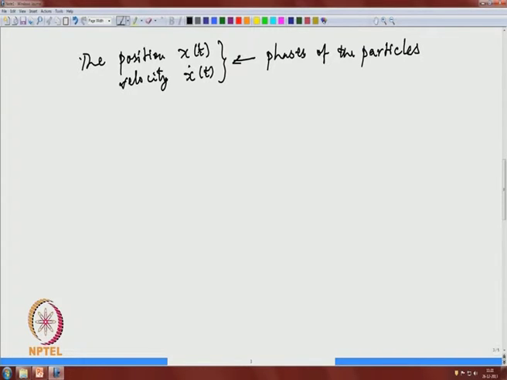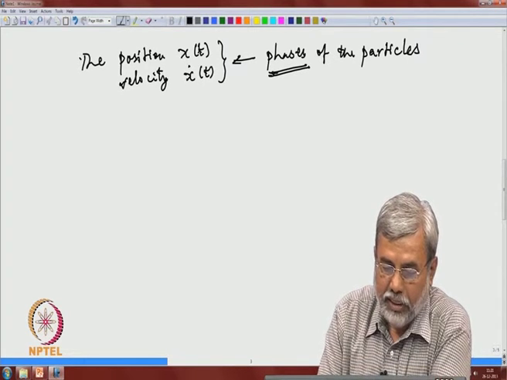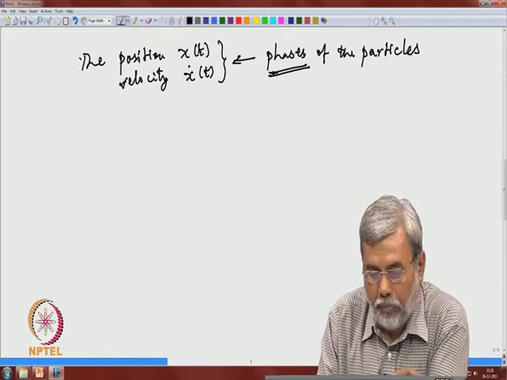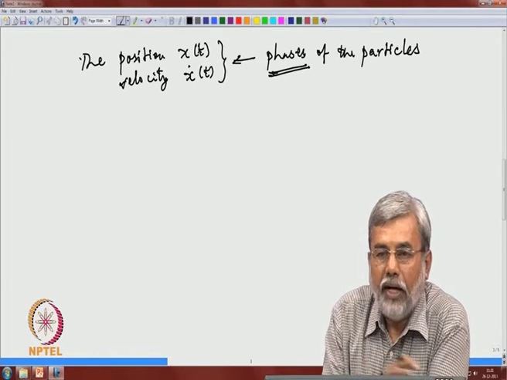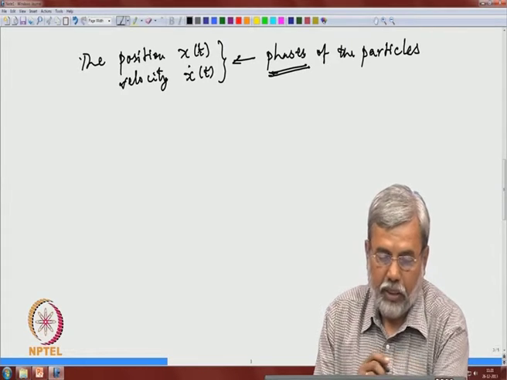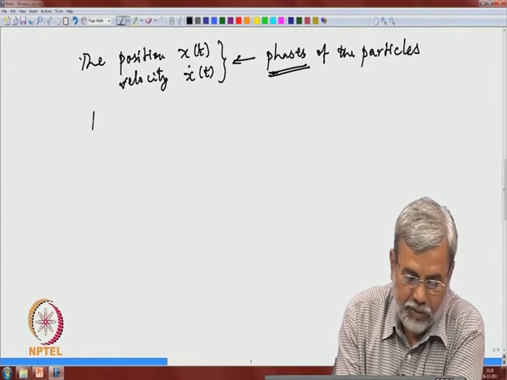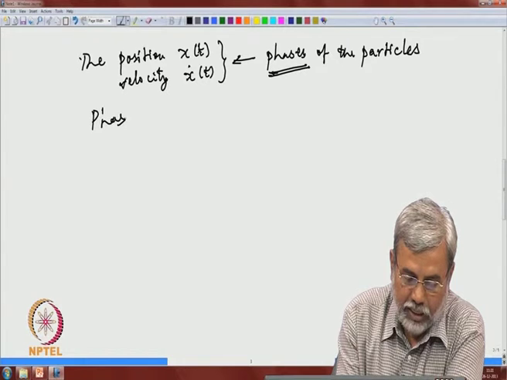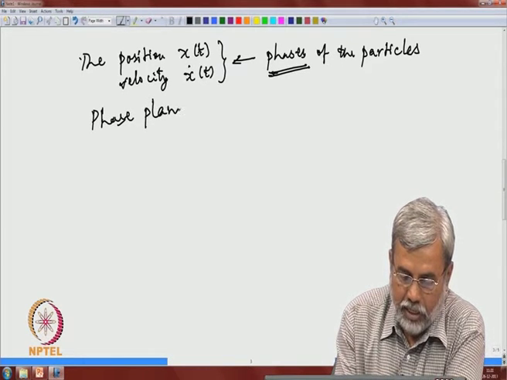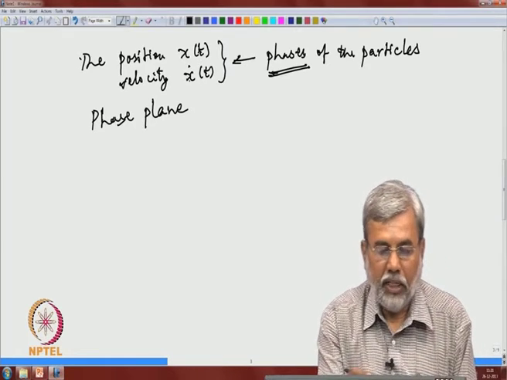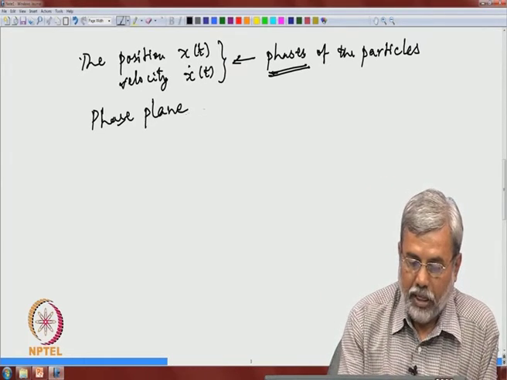When you do analysis involving phases, that is phase plane analysis, and when we describe the position and velocity for all time, that is described as phase portrait. It is a plane because there is only position and velocity, so it is 2 dimensional.